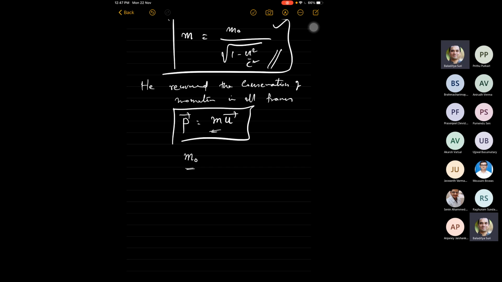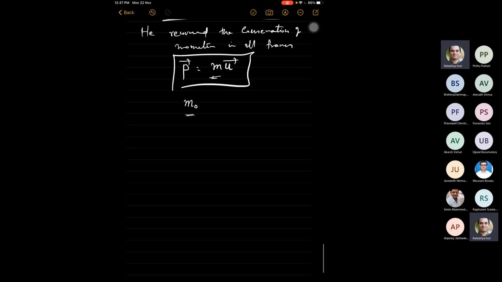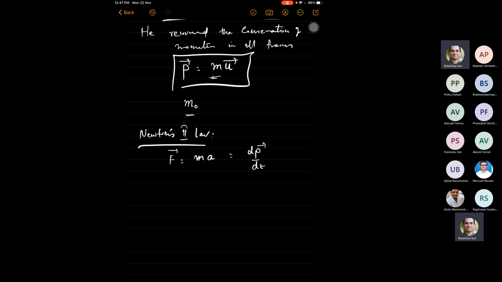We went into momentum, and according to Newton's second law, force is mass times acceleration. This is only one phrasing of the law, but the more fundamental phrasing is this. Force is d by dt, the time variation or the time rate of change. Yes, Anjaney?